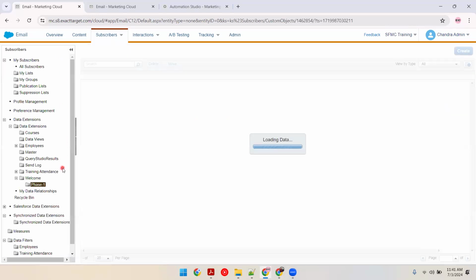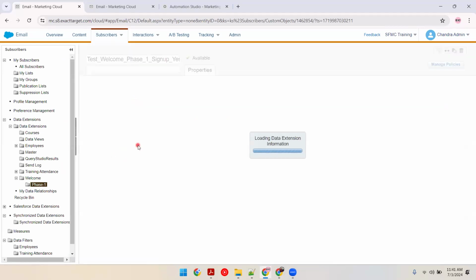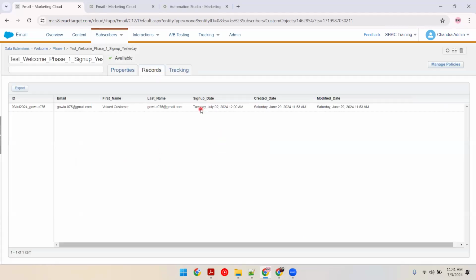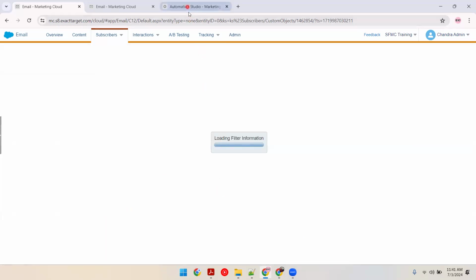It will not refresh automatically, so refresh it manually, click it, and then go to the records. Now this is good. Today is July 3rd. Today minus 1 day means it is July 2nd, 2024. The expected email to go out is for Gautam. But since the email was not sent to the rest of the other people, I will change this only for today with the help of exact dates.